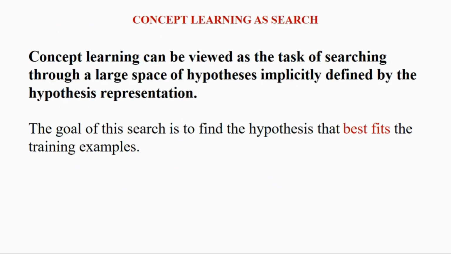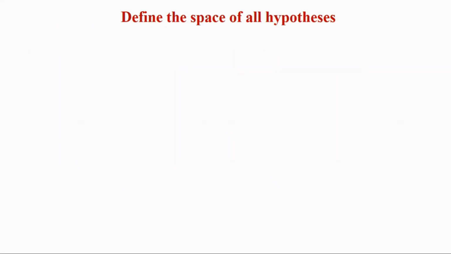In the same way, concept learning also works. Here I said there are many hypotheses which fit a certain set. We have to find the best fitting one. That may be a search problem. So concept learning can be viewed as the task of searching through a large space of hypotheses implicitly defined by the hypothesis representation, right? So the goal of the search here is to find the hypothesis that best fits the training examples.